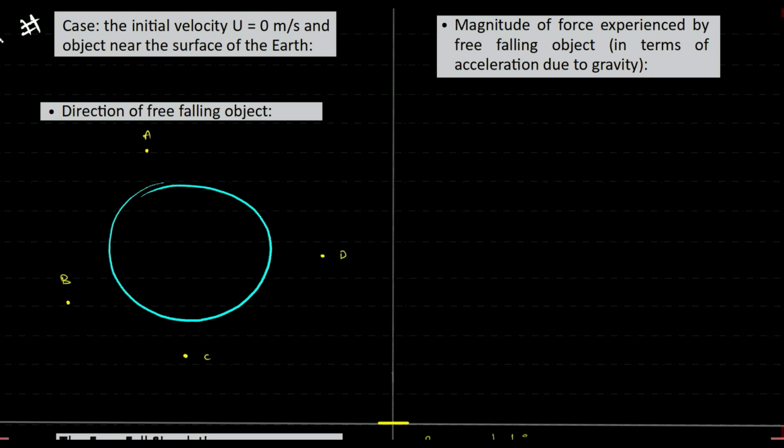A, B, C, D, right? I think I told it the other way around, doesn't matter. So I'll draw objects so that it's easier to discuss. Okay. In which direction do they fall? Object A will fall like this, object B will fall like this, C like this, and D like this. Right? Is that correct? No, right?